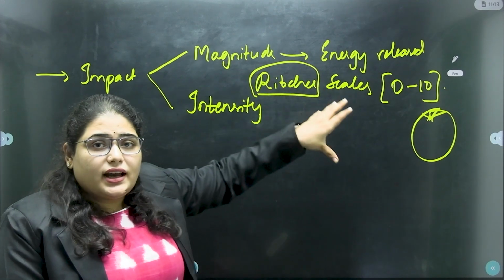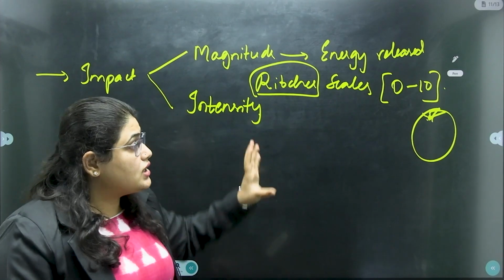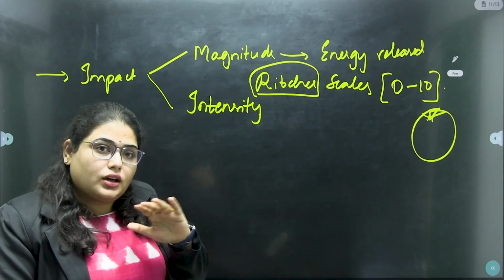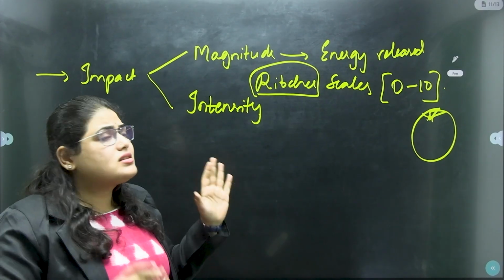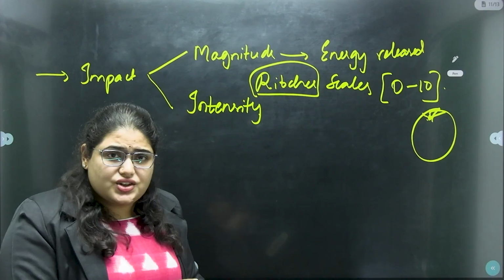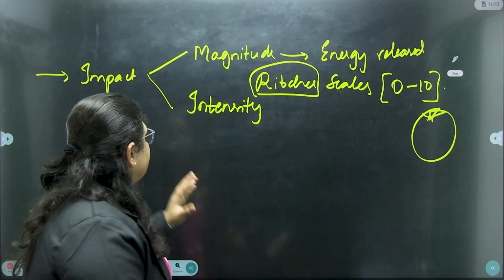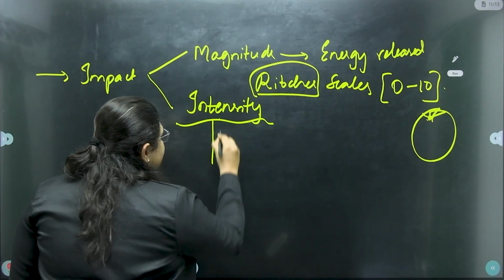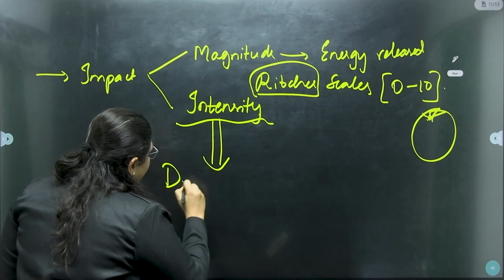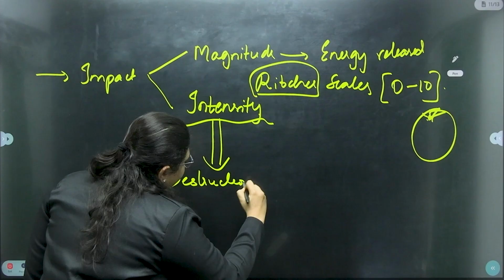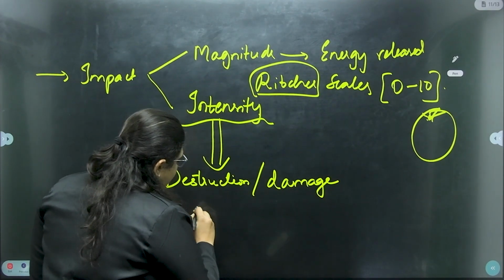So on the Richter scale, if the magnitude is 9, it means heavy energy is released and it is going to cause a lot of damage on the earth's surface. If on the Richter scale the earthquake value is 1, then it is low intensity, low energy is released and the disturbance on the earth's surface is also very less. Coming to the intensity, intensity is calculated based on the destruction or damage caused by the earthquake on the earth's surface.